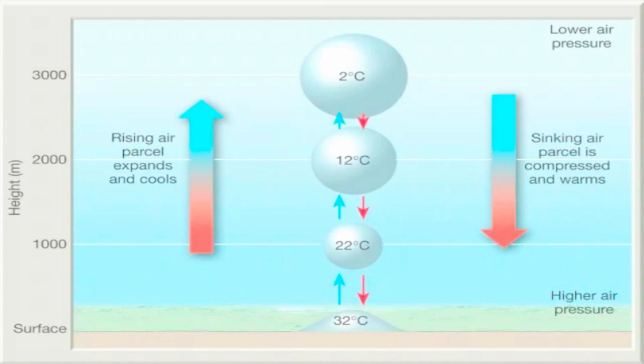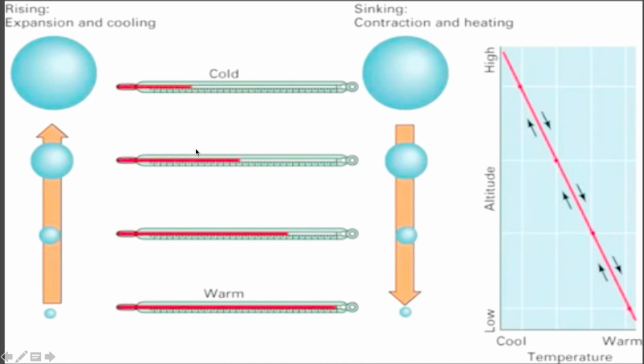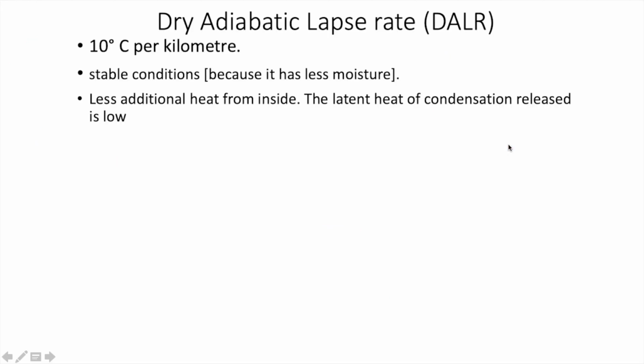So why does it get compressed? Because pressure increases towards the surface, and in this case pressure is decreasing as you move up. So now we can see that as you move up, the mercury temperature is less, so there is a cold condition. As you move down, the mercury temperature shows warm conditions. So the graph will be something like this: warm conditions in the low regions, and in the high regions we have cold conditions. I hope this is clear to you.